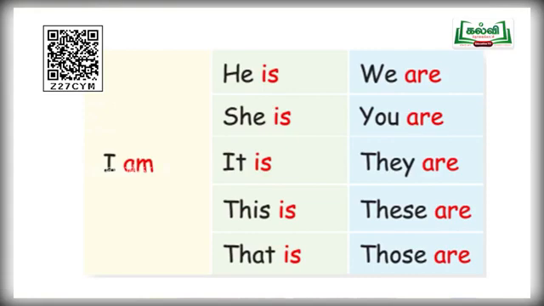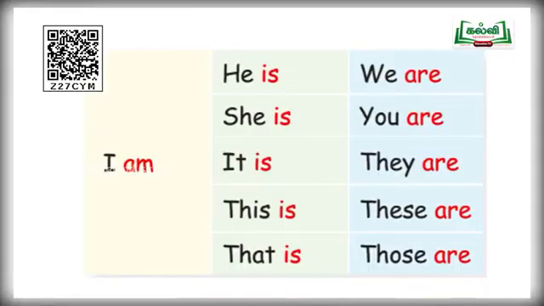After the pronoun that, what are you supposed to use? Is. Some examples are, that is a rainbow. That is a tree. That is a park. So like this, you must use is after he, she, it, this and that.